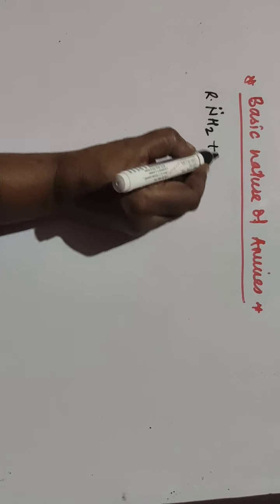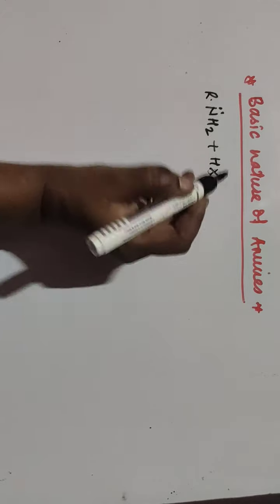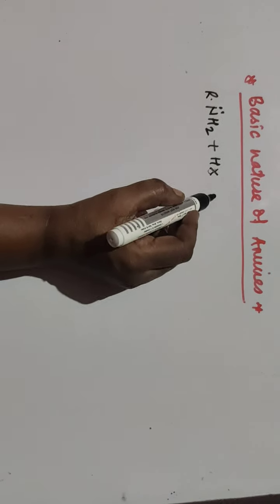When they react with a mineral acid, I'll take here HX, a halo acid: HCl, HBr, HF, HI. Then what happens?